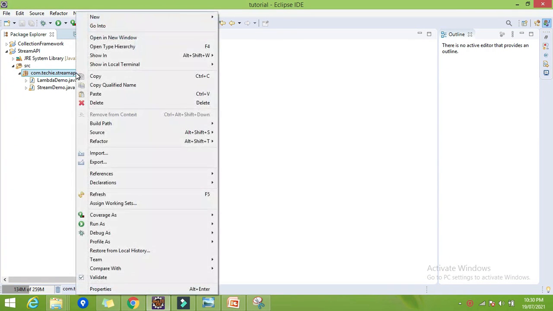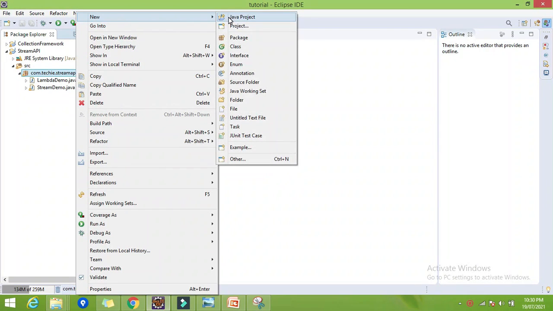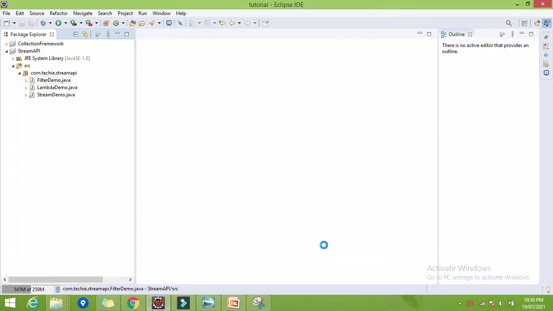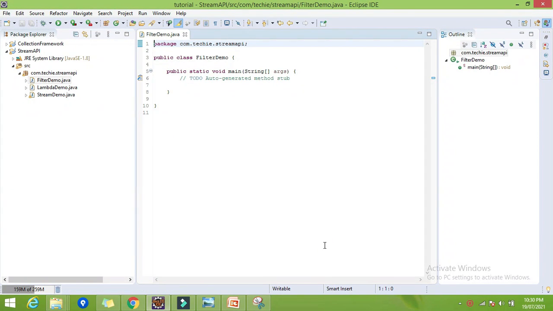Let's create another class for the filter demo. I am giving the name as FilterDemo. Let's use the camel case. I have created the class called FilterDemo, which has only one method, main.